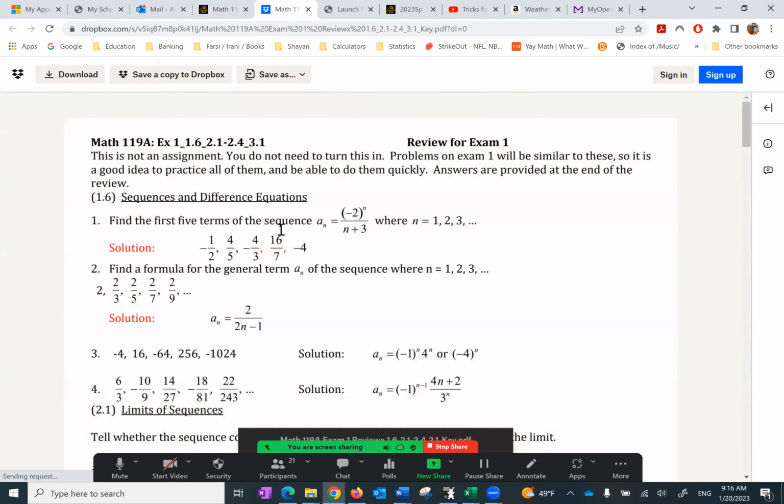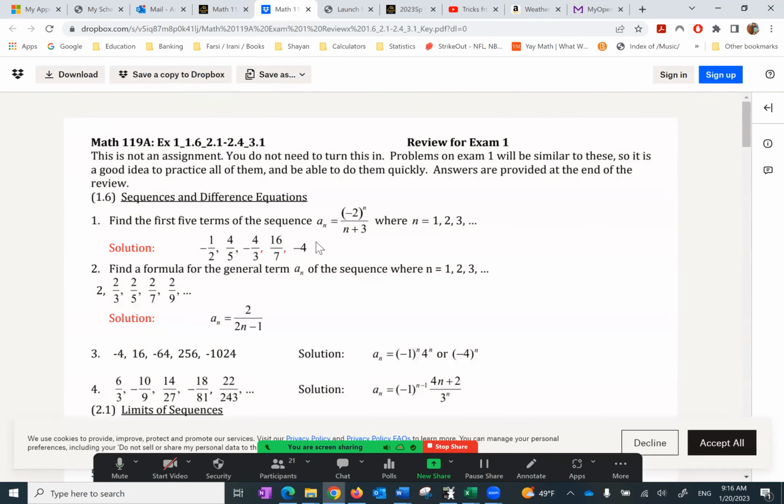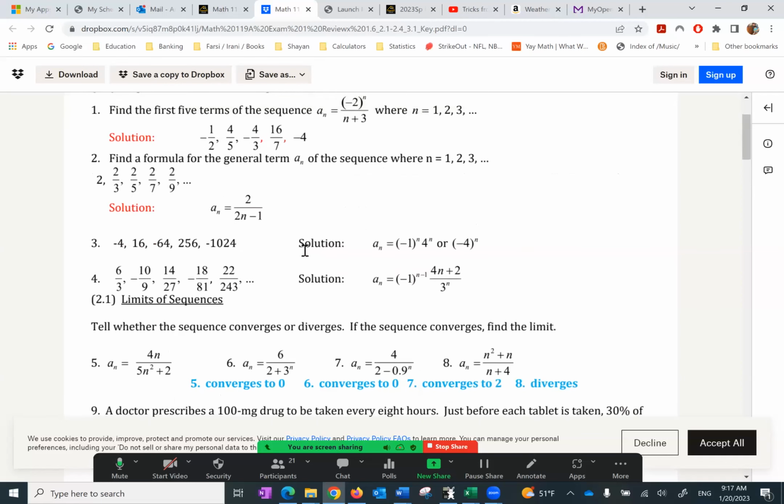exam 1. The only reason I put it as the first thing is because I want you to spend about 5 to 10 minutes, maybe 15 minutes on this, as soon as we're done, to get an idea what the exam 1 will cover. And I have the questions and the key. You have to go through the process. You may not be able to do any of them yet, but as we go through the lectures, you're going to have an easy time with that.